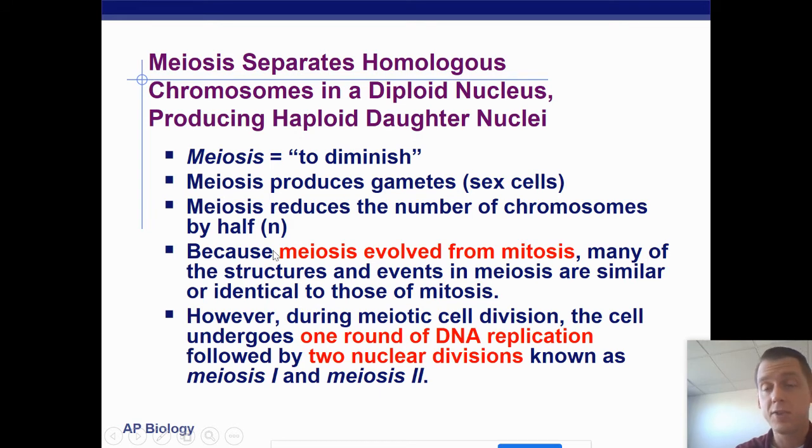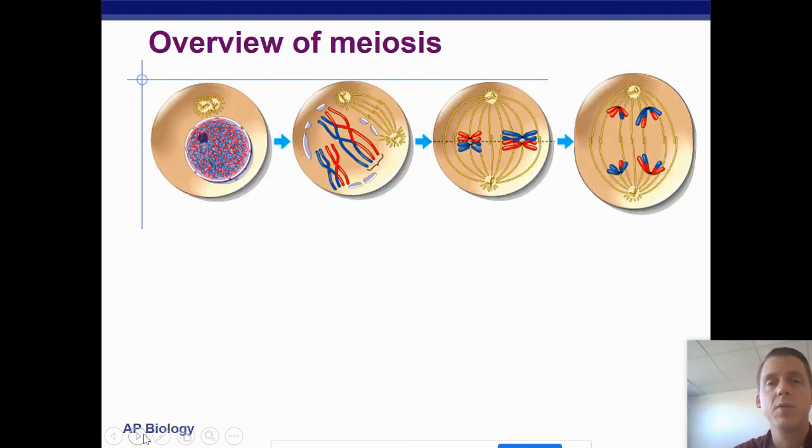of similarities to mitosis. However, during meiotic cell division, the cell undergoes one round of DNA replication and then 2 divisions. We have meiosis 1 and meiosis 2. Here's what it looks like. This is meiosis 1. It actually probably looks pretty familiar to you.